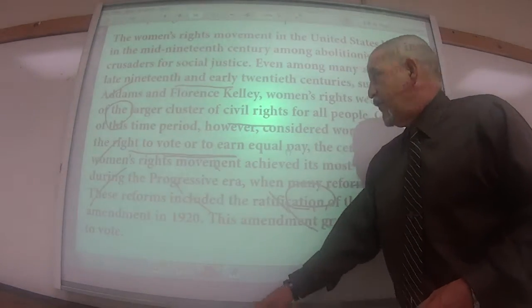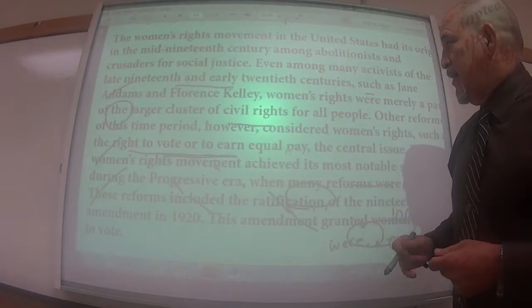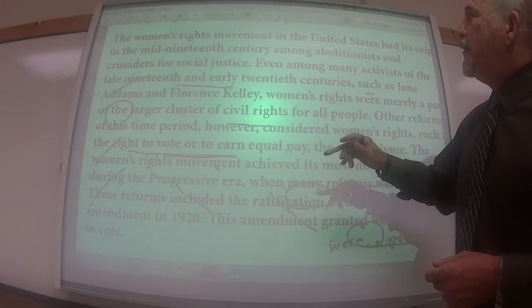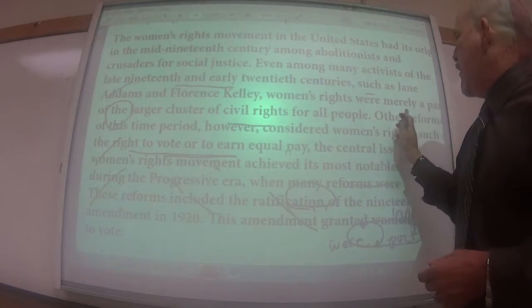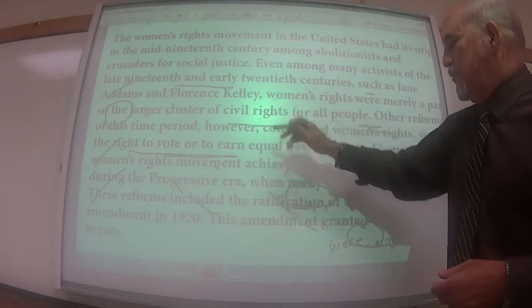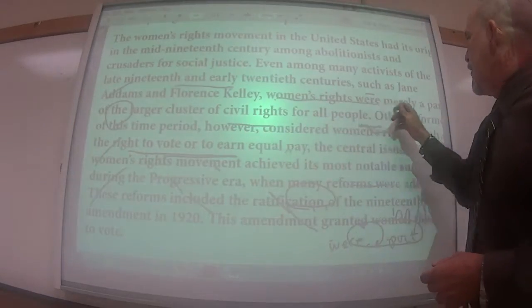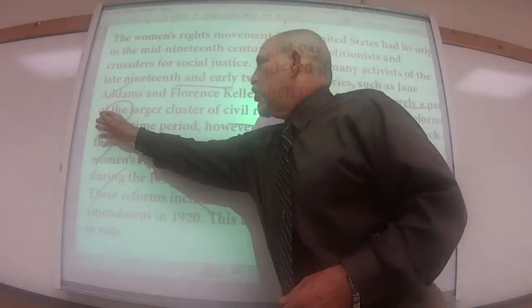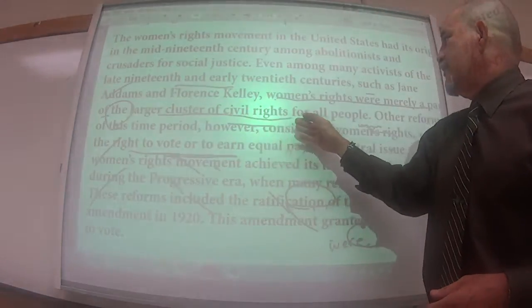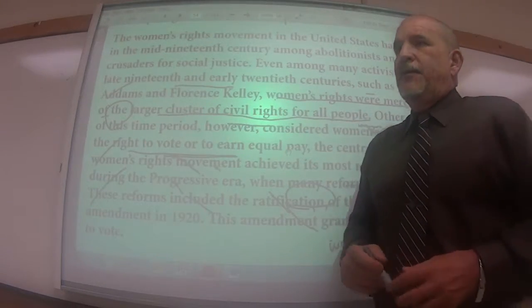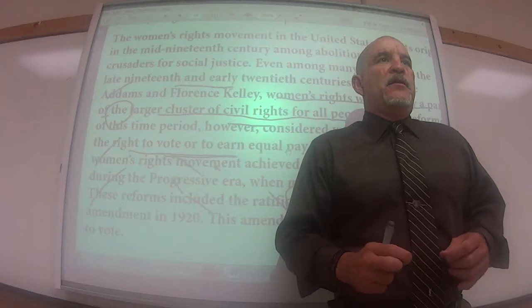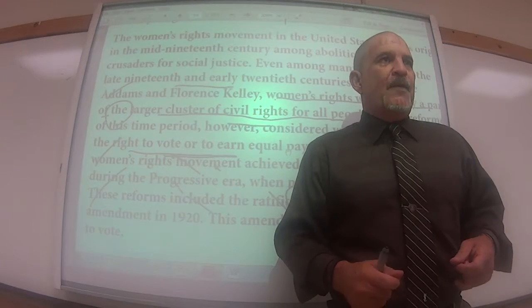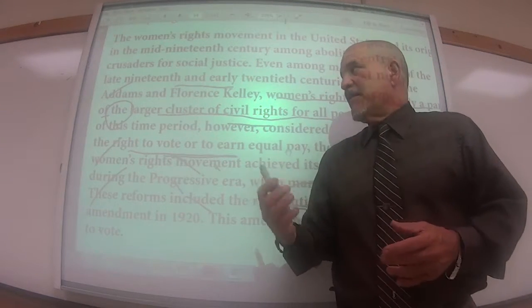The prove it phrase, as we can actually say it is, early 20th century, the women's rights were merely a part of a larger cluster of civil rights for all people. Here we have an example of how to find the main idea of, well, in this case, a paragraph.